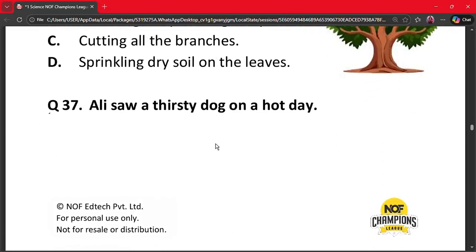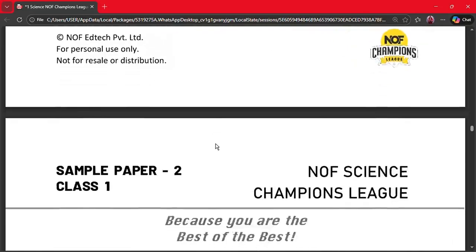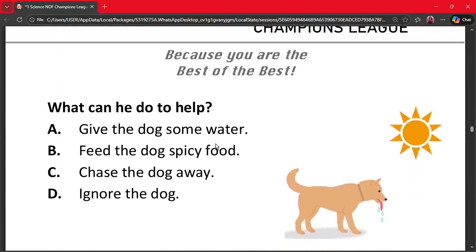Question number 37. Ali saw a thirsty dog on a hot day. What can he do to help? A. Give the dog some water. B. Feed the dog spicy food. C. Chase the dog away. And D. Ignore the dog. The correct answer is option A. Giving water helps the thirsty dog and it is a kind action. Therefore, option A is correct.